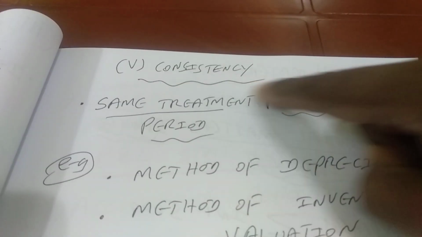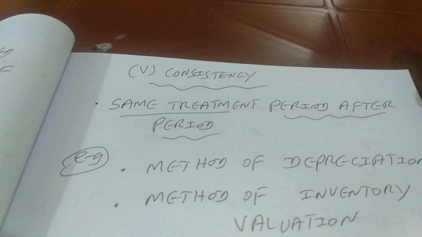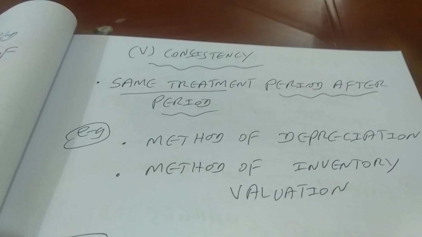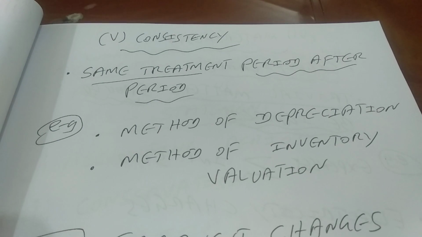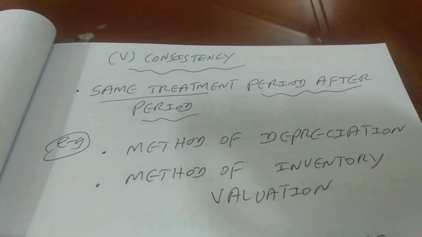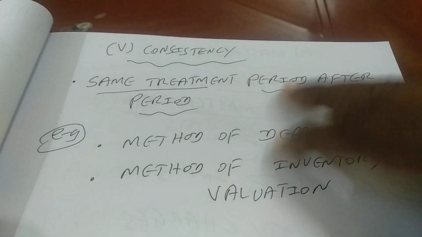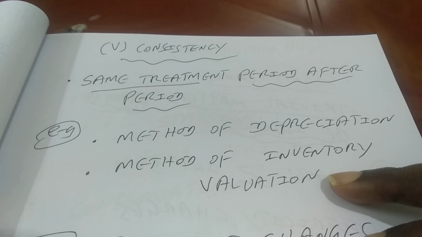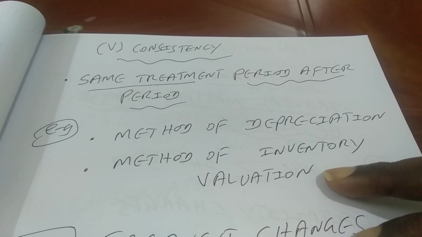Let's go to the fifth concept quickly. That is consistency concept, right? For example, you are saying cricket match, so that means you want to know who is the consistent player, right? So the guy who is going to live up to your expectation is a consistent player, right? Similarly, when we talk about accounting records, companies are given options. Please mind that accounting never forces you to do the same thing again and again, right?